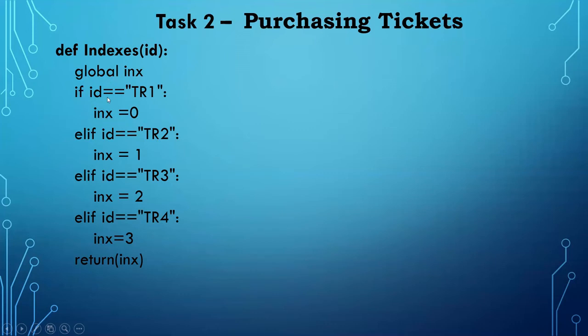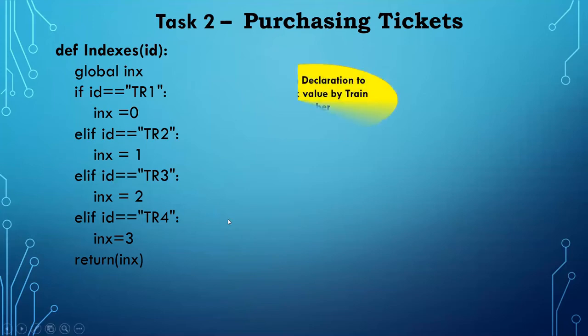So I just wrote one simple if statement, else if statement, and it returns the index value. INX is the index value, because I told you it is a two-dimensional array. Like a dimensional array, we don't use a for loop 1, 2, 3 here. I'm using the exact train number. For each train number, I need its equivalent index value to access any value from the list. So for that I used this function, as you can understand.